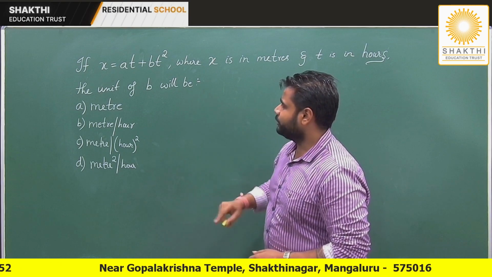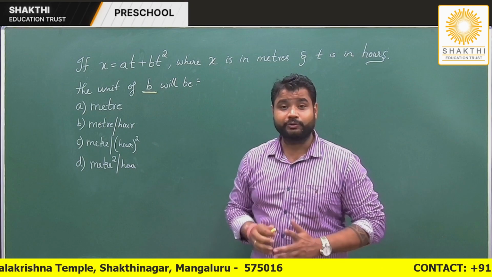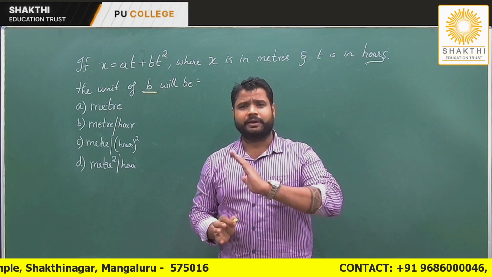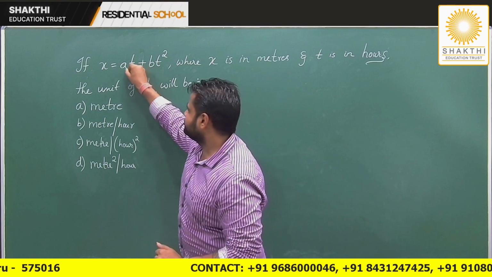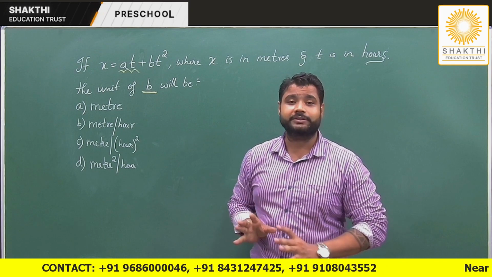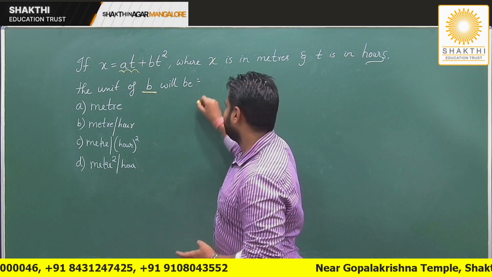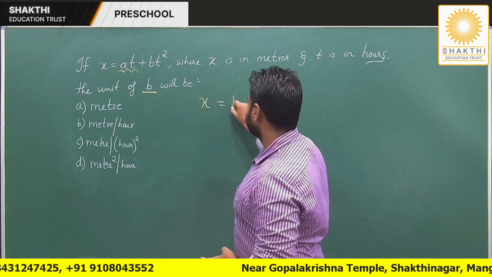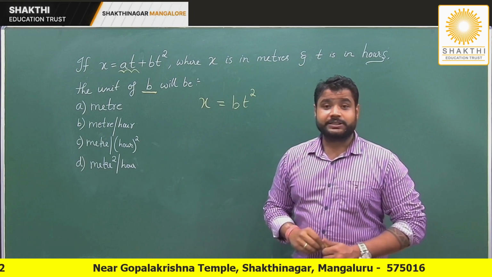So they are talking about the unit of b. So which term can I push away? I can ignore, can you tell me? So I can ignore this term at, yes or no? I'm not interested in at. So I push it away. So at goes off. So can I say that I am playing with this equation x is equal to bt square? Right? x is equal to bt square.